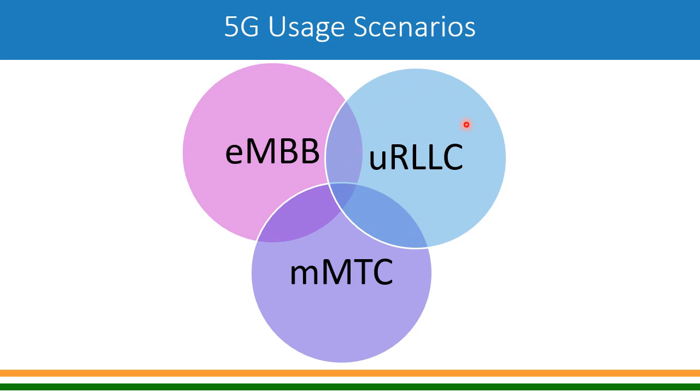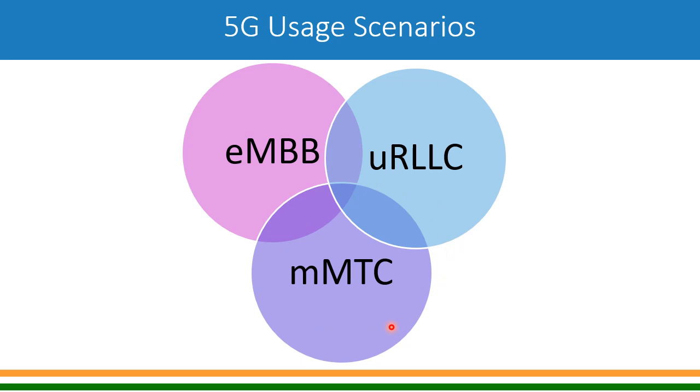Then the next is URLLC, ultra reliable low latency communications. This is mainly for services like autonomous car or maybe remote surgery or industry automation, etc. So mainly reliability and latency become very, very critical factors here.